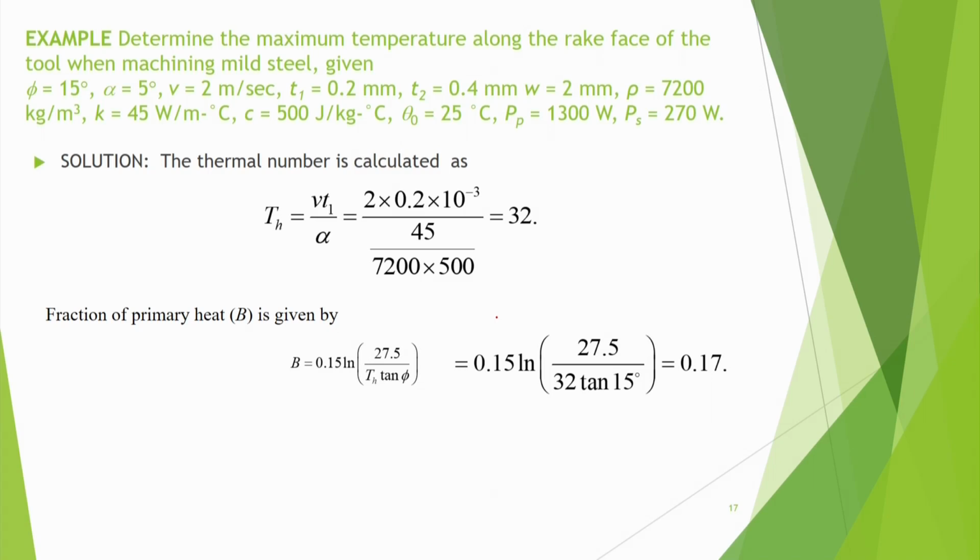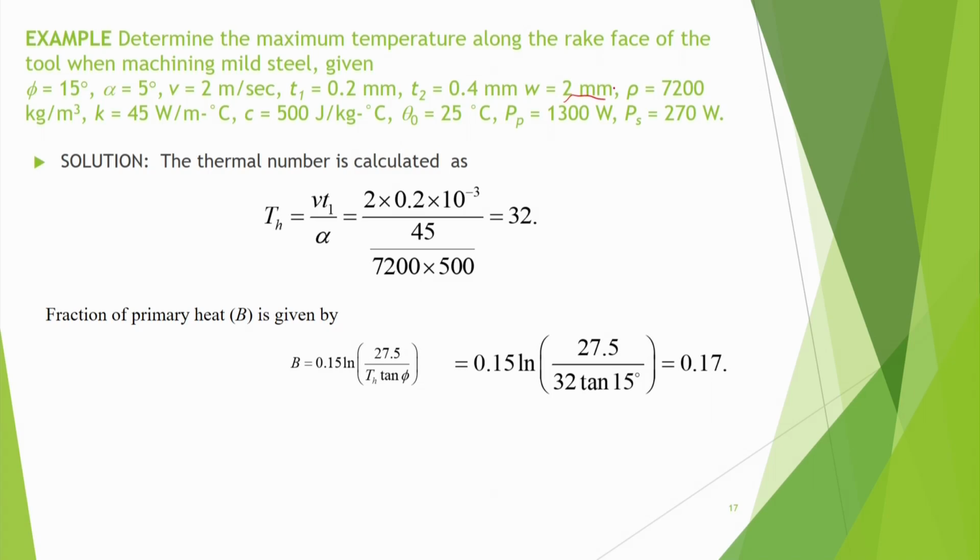Alpha is the rake angle, suppose 5 degrees. V is 2 meter per second, or 120 meter per minute. T1 is 0.2 mm, T2 is 0.4 mm, so the cutting ratio is 0.5, and W is 2 mm, the width of the cut.